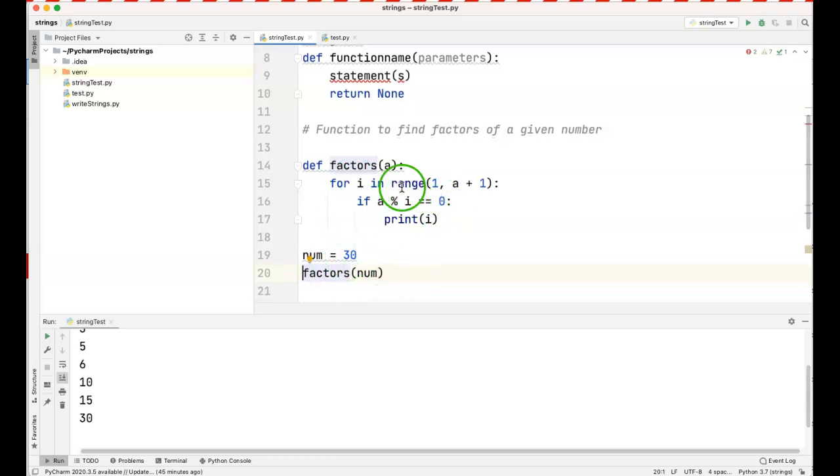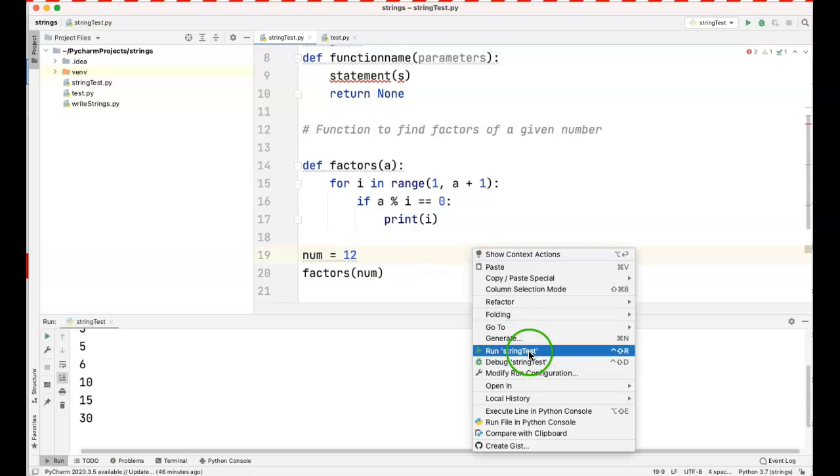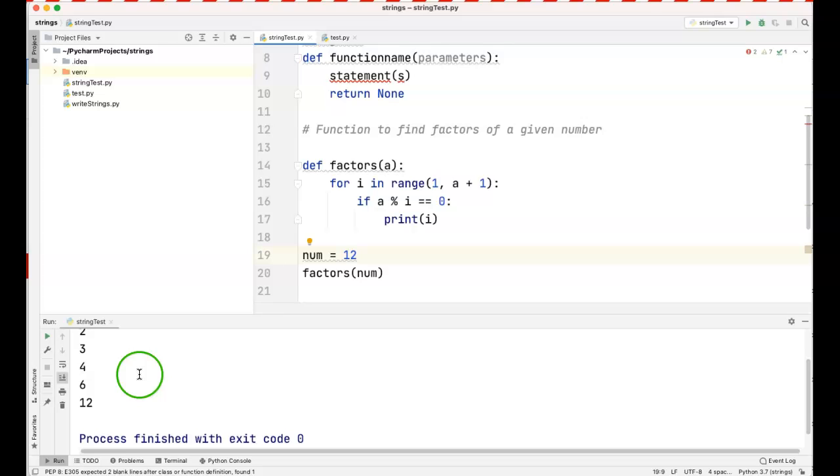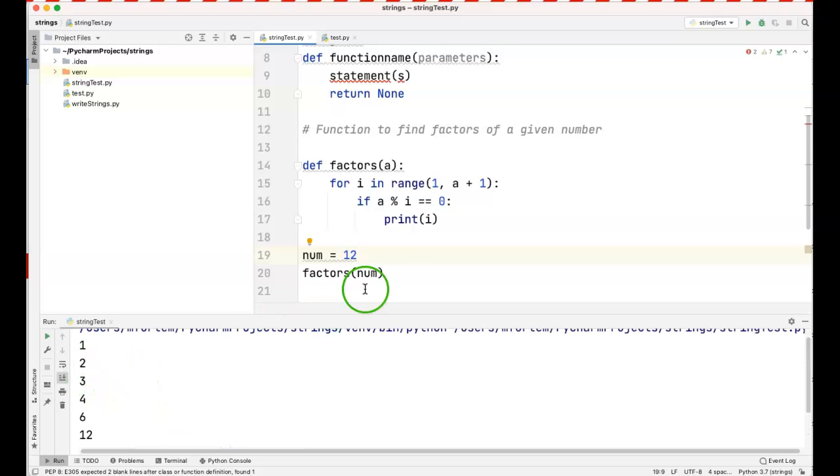But I took this example just to show you that you could also print within your functions, but then when you're calling the function outside, you don't need to use the print keyword. So this is how you could reuse this code to calculate the factors of any given number. So num could become 15, it could be 40, it could be anything. If we have 12 and you run it, it will give you the factors of 12.